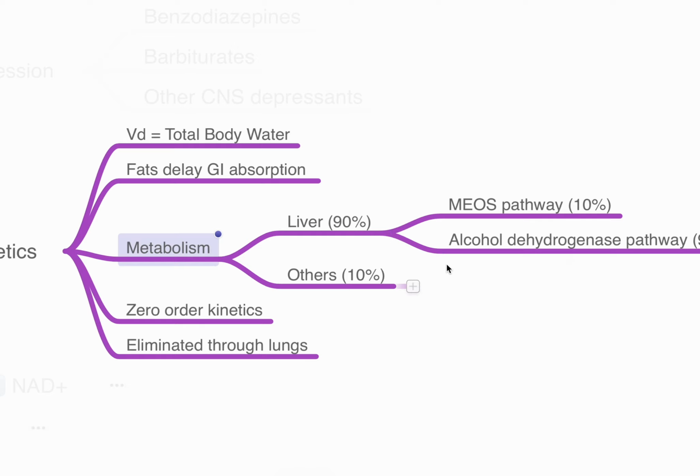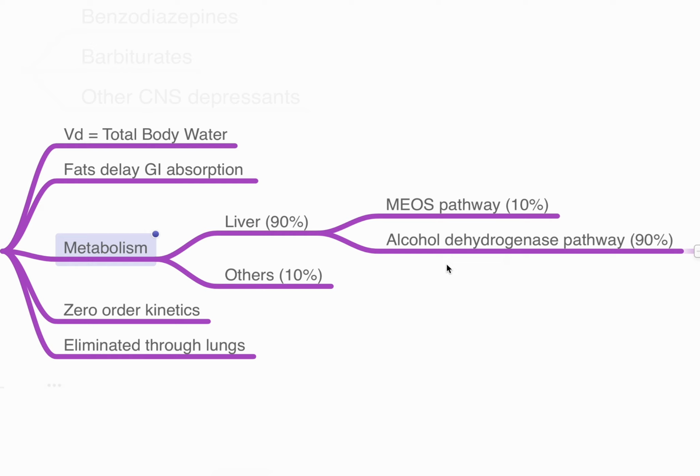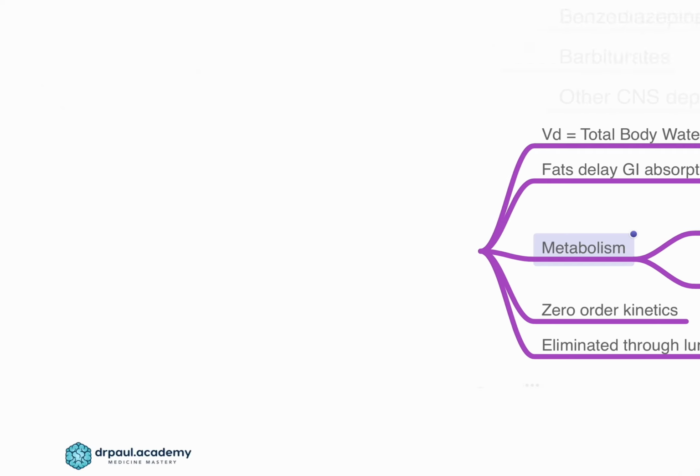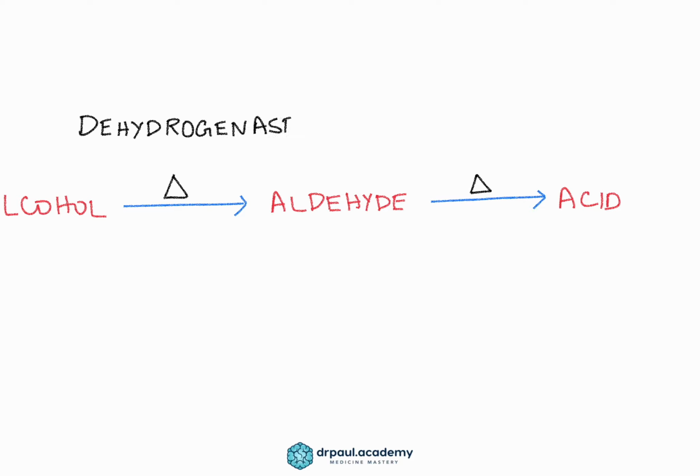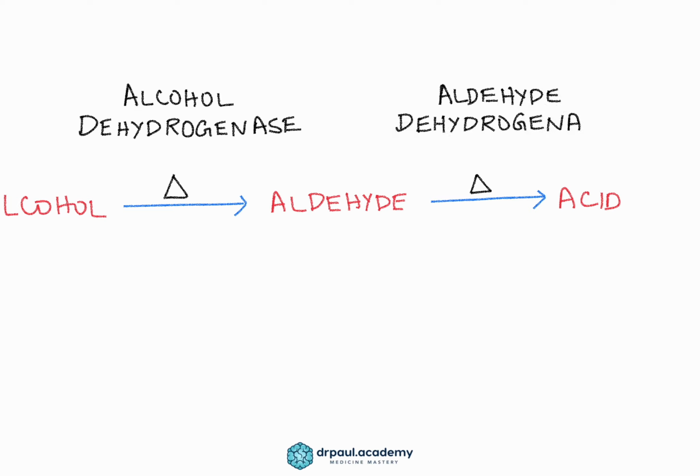In the liver, the major pathway responsible for alcohol metabolism is the alcohol dehydrogenase pathway, and a minor pathway is the microsomal ethanol oxidizing system. Alcohol gets metabolized to aldehyde, and aldehyde gets metabolized to the corresponding acid. The first reaction is catalyzed by alcohol dehydrogenase, and the second reaction is catalyzed by aldehyde dehydrogenase. With each reaction, an NAD plus gets converted to NADH. This results in depletion of NAD, and there is too much NADH that gets accumulated within the cells.